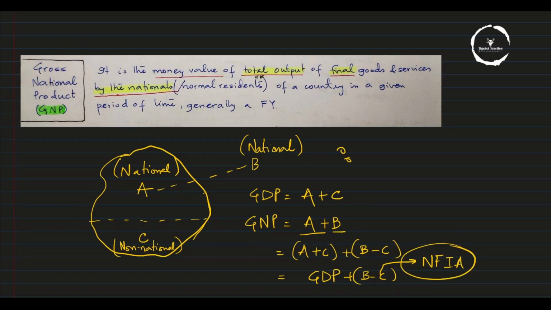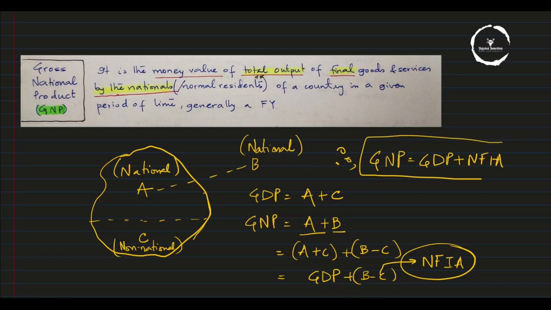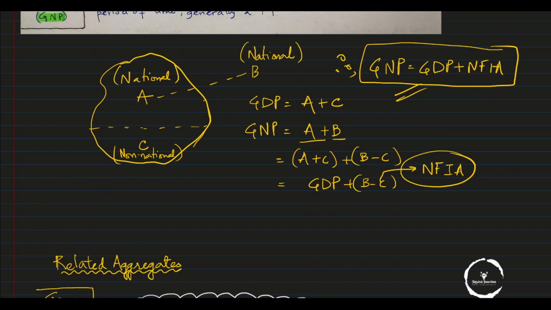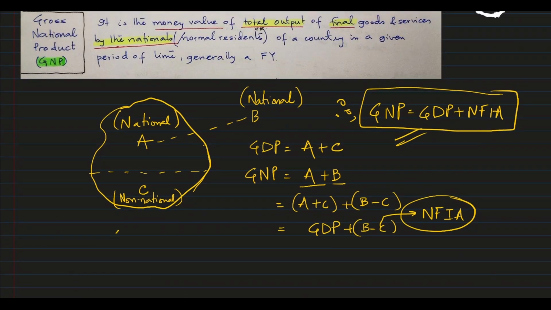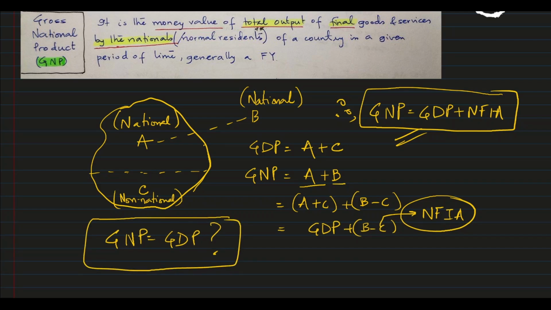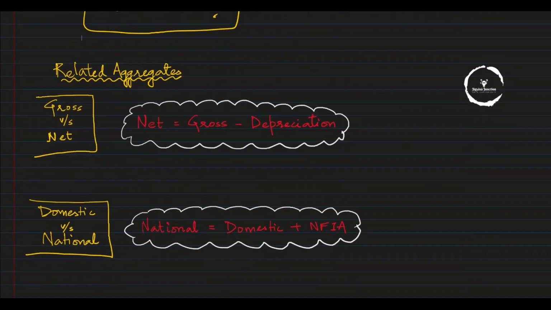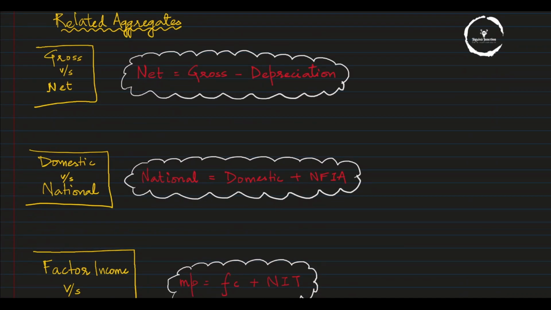So to convert domestic to national, I have to add the net factor income from abroad to the domestic part. There's a question for you: when will GNP become equal to GDP? Please mention it in the comment section. So we saw that from domestic to national we have to add net factor income from abroad to the domestic value, to get the national value.